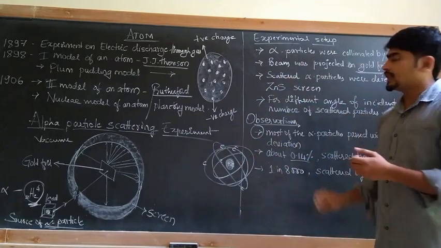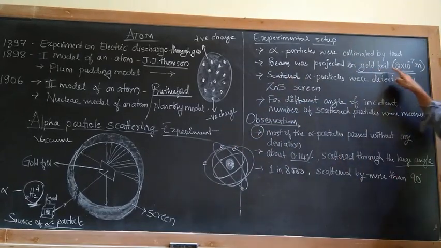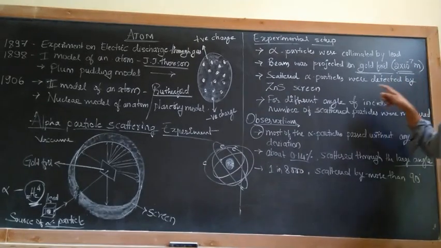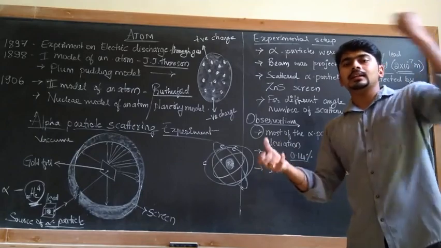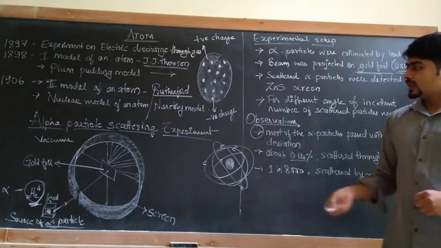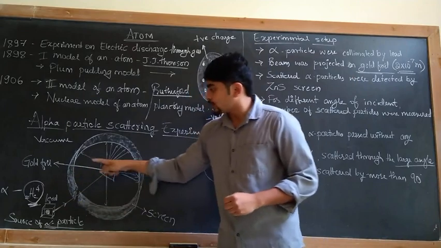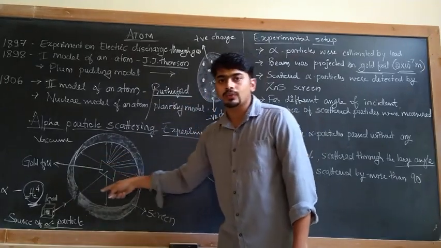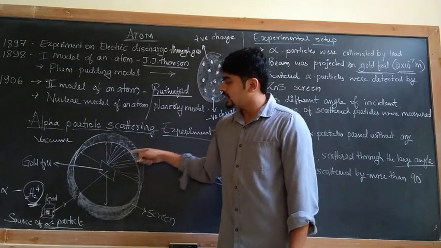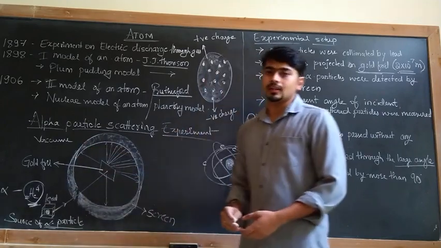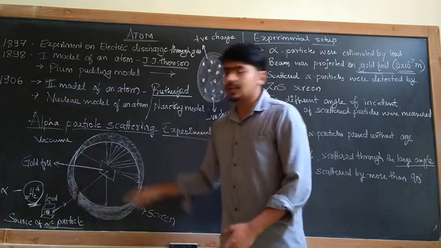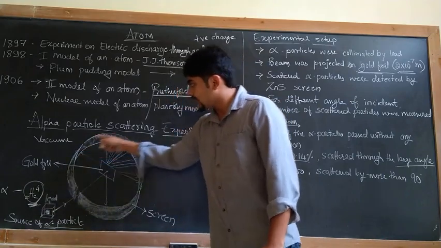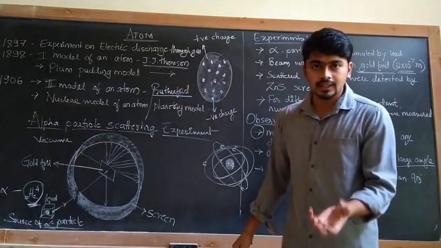So what did Rutherford do? He reduced the size of the gold foil to this thickness, 2 times 10 raised to minus 7 meter, and then he collimated the alpha particles and projected them onto the gold foil. What happens when the collimated beam is projected onto the gold foil? They scatter in different directions. That scattered radiation from the gold foil is detected with the help of a scintillator.